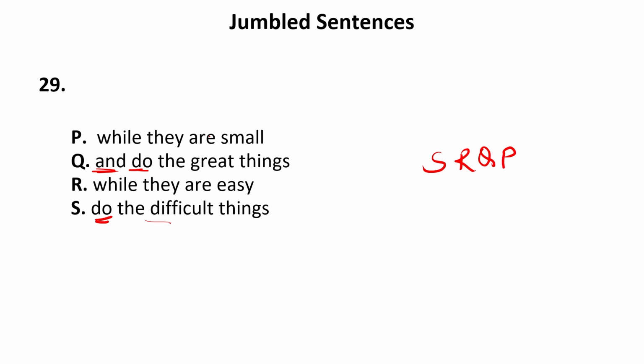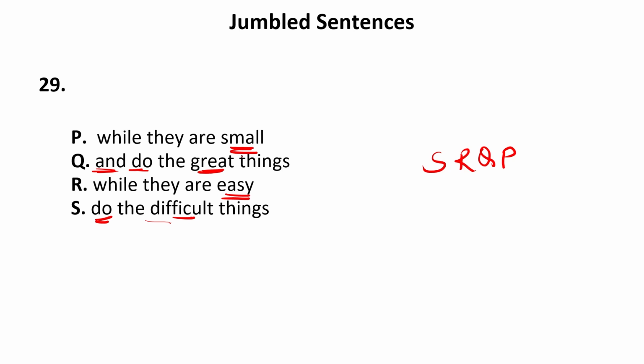Now, in this type of sentence, we can see that there is a suggestion or a proverb-like suggestion. If we see this paragraph carefully, we have do the difficult things, and in contrast with it, we have an opposite word: and do the great things. So great has an opposite, small.